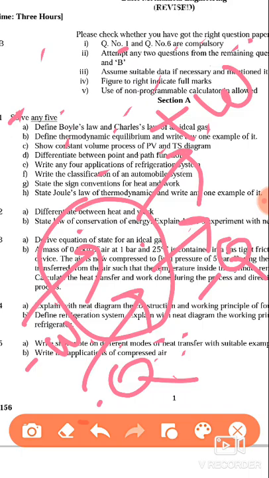Next, state Joule's law of thermodynamics and write one example of it. Joule's law gives the relation between work and heat.